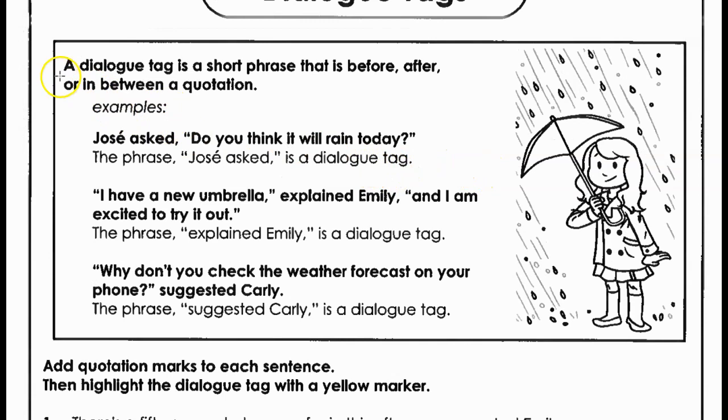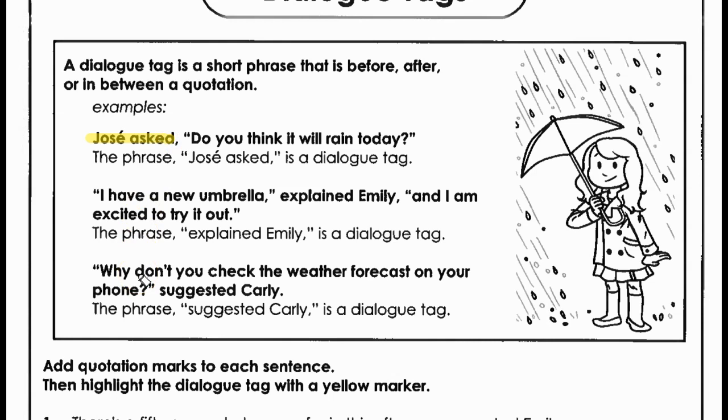We're talking about a dialogue tag, which is a short phrase that is before, after, or in between a quotation mark. Okay, it says, Jose asked, "Do you think it will rain today?" Okay, so the phrase Jose asked, this phrase right here, that's the dialogue tag.